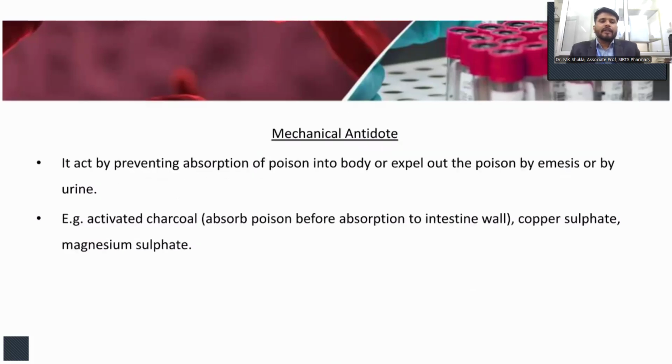Mechanical antidotes act by preventing absorption of poison into the body or expelling the poison by emesis or by urine. So activated charcoal is generally given in this case, which adsorbs the poison before absorption in the intestinal wall. Also copper sulfate and magnesium sulfate are given.